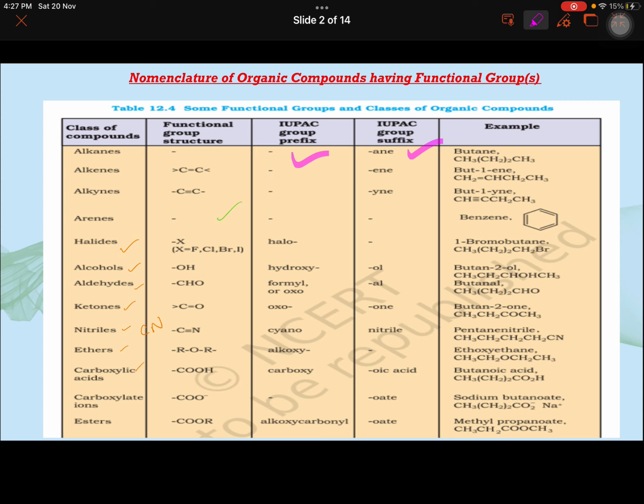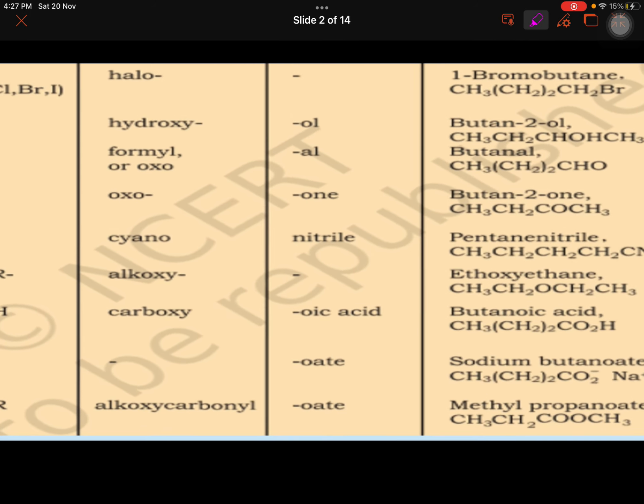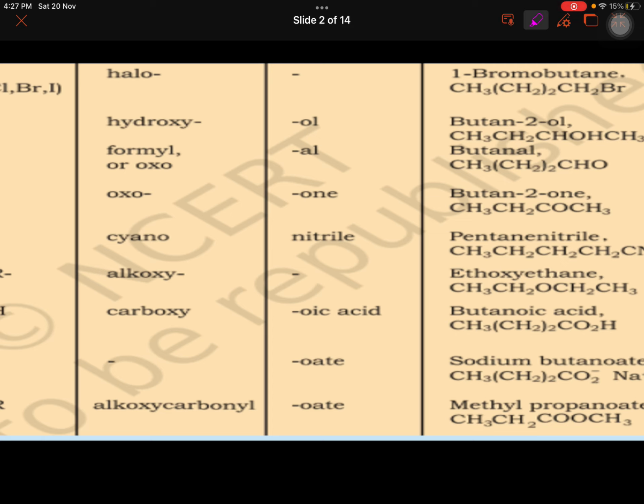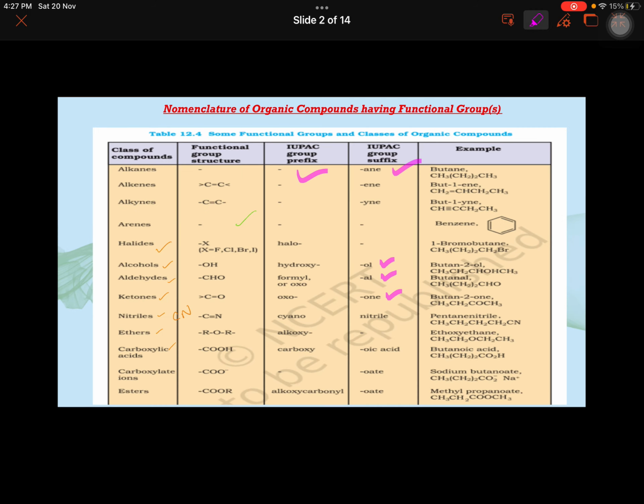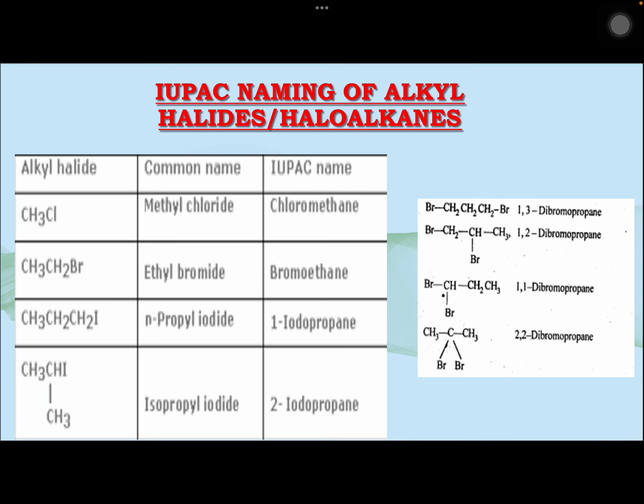I'll tell you when we talk about compounds having more than one functional group where the prefix is required. Right now we are going to concentrate on the suffix only. For alcohol we make use of ol, for aldehyde al, for ketone one, like that. So I am taking examples one by one to explain how functional group containing compounds are named.